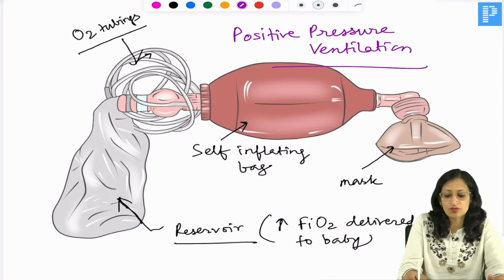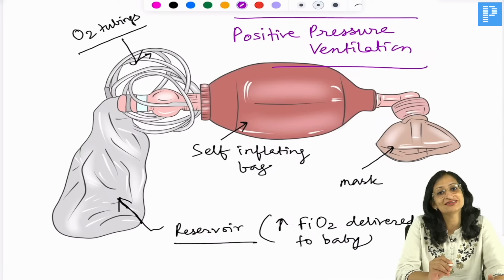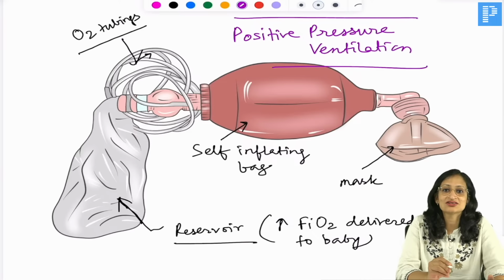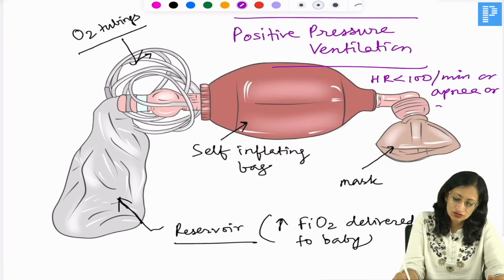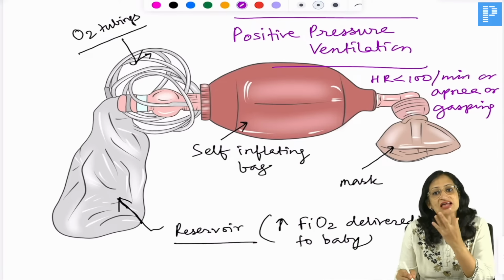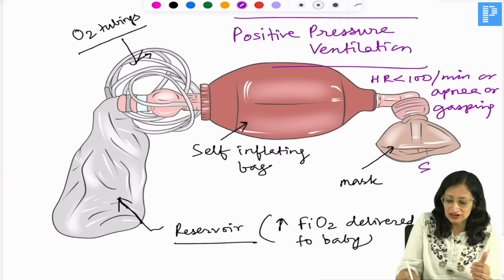And when do you give positive pressure ventilation during neonatal resuscitation? What are the indications? If the heart rate is less than 100 per minute, or there is apnea, or there is gasping, you need to use it, right? The mask has to be tightly placed on the face, covering the mouth and nose of the baby, and the technique used is the EC clamp technique.